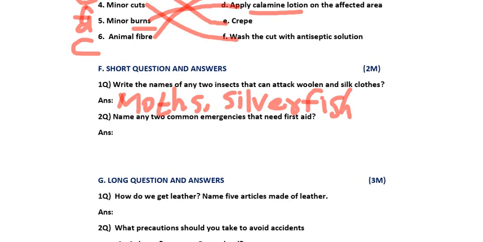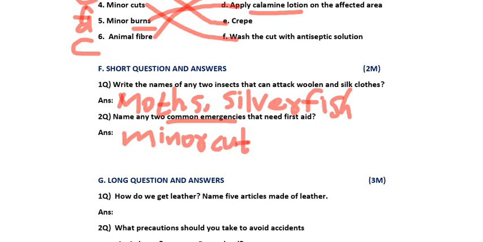Now moving to the second question. Name any two common emergencies that need first aid. I told you many first aid treatments. Any two common emergencies you can write. What did I tell you in the class? Fainting, minor cuts, minor burns, bee stings. Yes or no? So among all that, you can write any two. I am writing two here. Minor cuts I am writing and minor burns I am writing. Okay, you can write fainting, bee sting or anything.